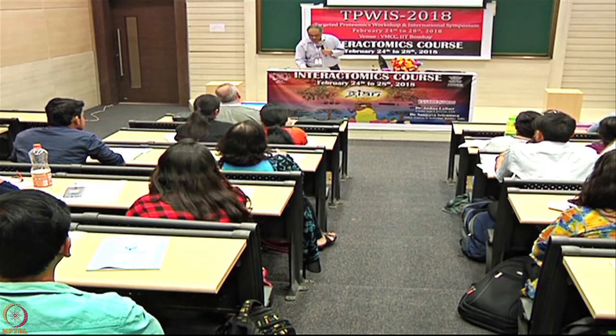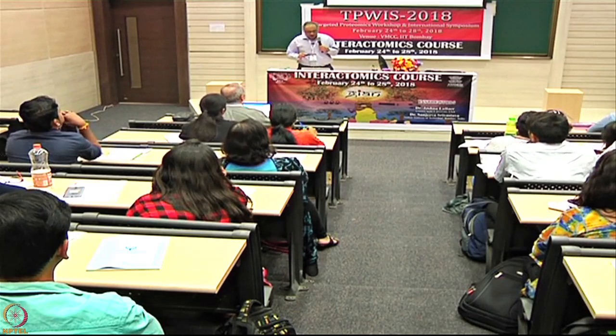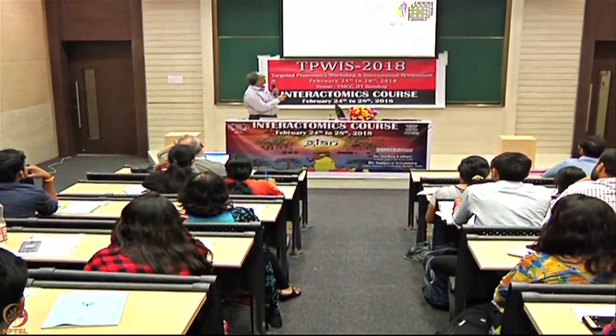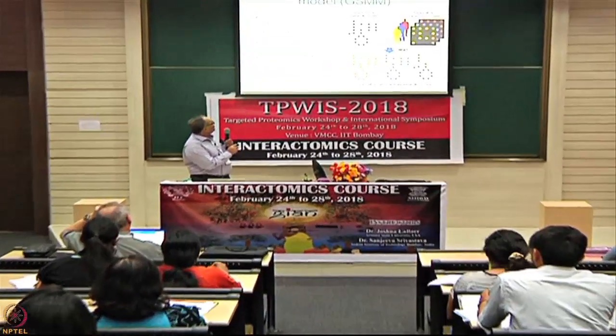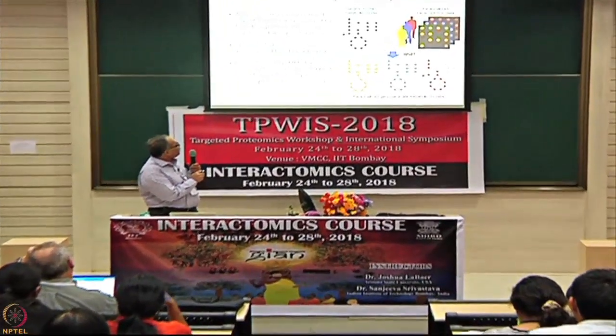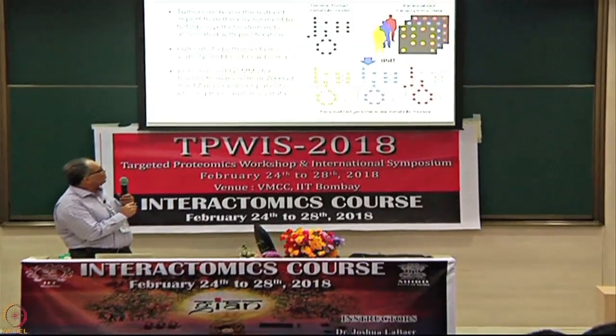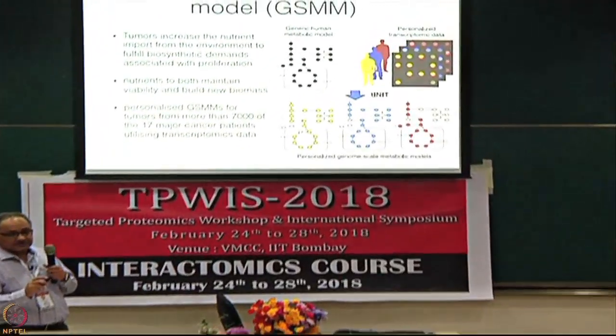Okay. So we carried out a personalized genome scale metabolic model for tumors from more than 7,000 of the 17 major cancer patients.